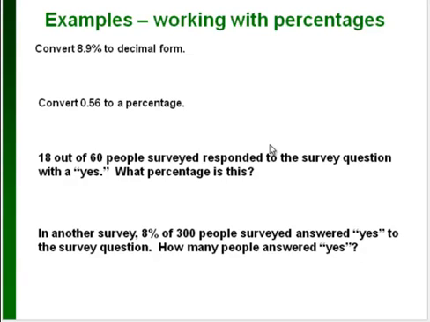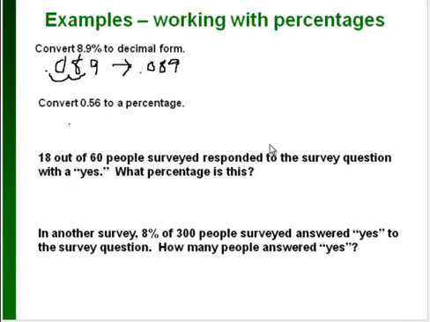So here's some examples. First of all, we're going to convert 8.9% to decimal form. And I'll warn you, it's really hard to write on this whiteboard, so I'll do my best to make it readable. Okay, so we have 8.9, and to convert this to a decimal form, we're going to move the decimal point 2 places to the left. So it's going to go right there. We have to put a 0 in there for a placeholder. 8.9% in decimal form is 0.089.